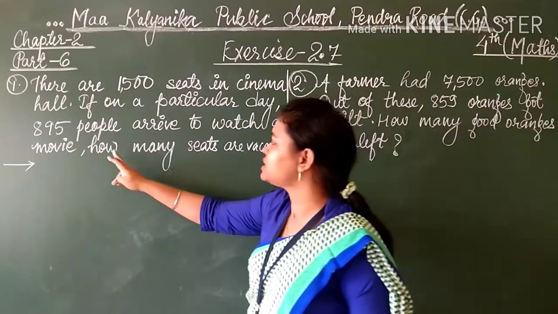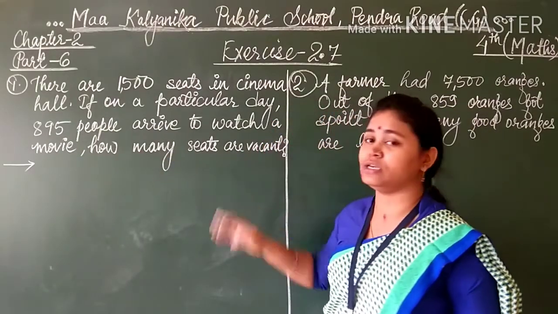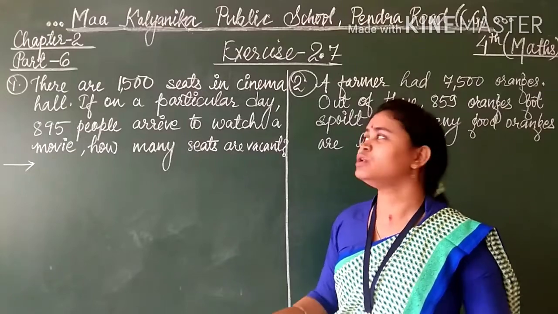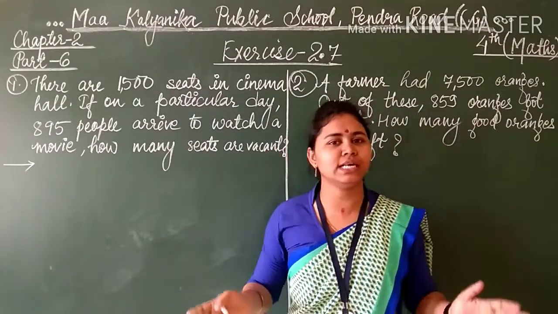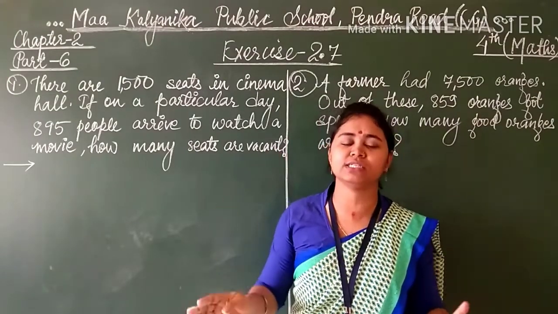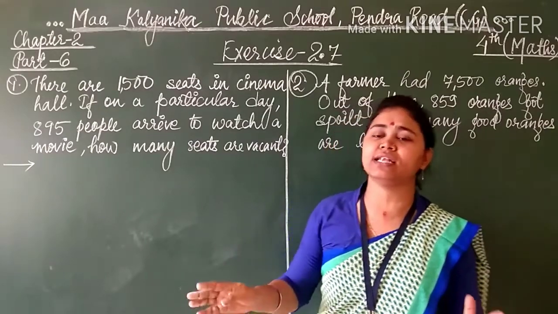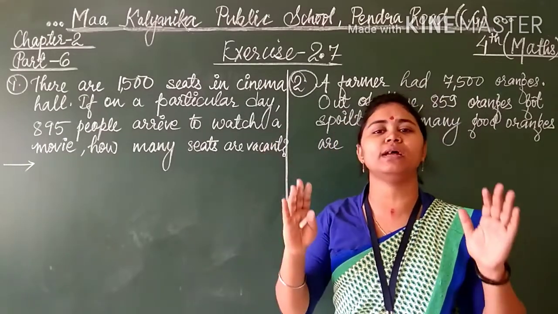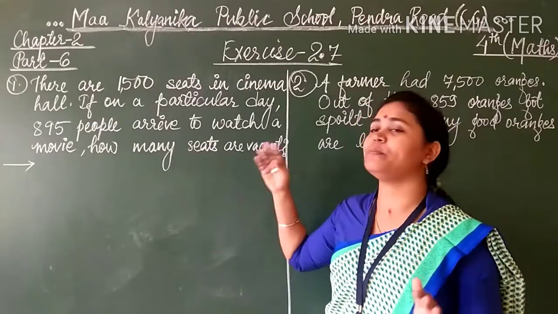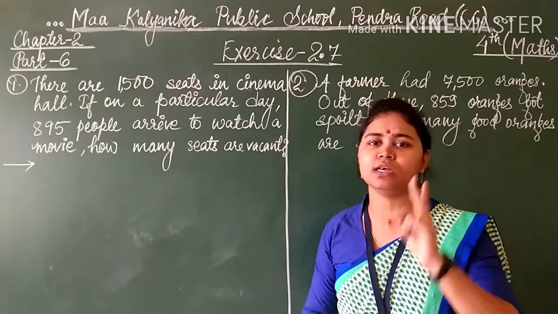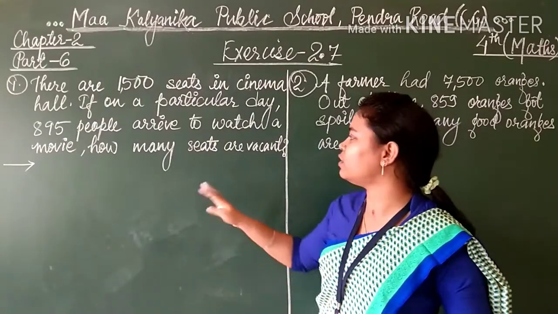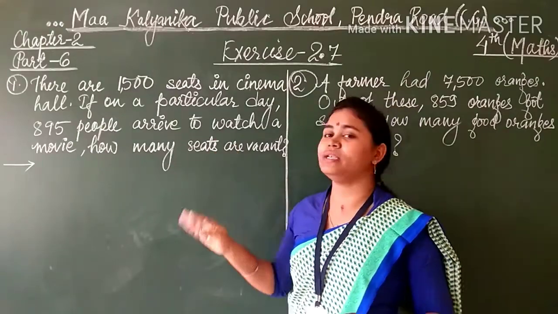Now the question is, how many seats are vacant? So how many seats are left? Total seats are given, the number of that is given. And then how many people are coming to watch the movie, that is given, the second thing. Now the question is, how many seats are vacant?